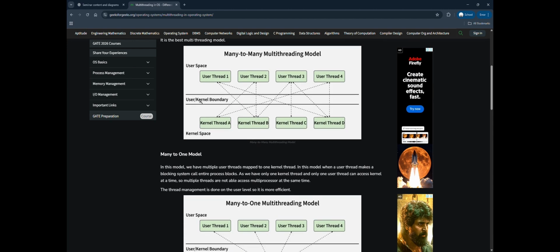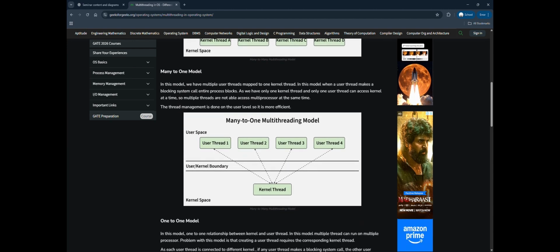Coming to the many-to-one model. Imagine that in an office you have four assistants, but you give all their work to one clerk to process. They line up and only one can be served at a time. In a real example, older versions of Java on Solaris OS used this model. It was simple, but not so efficient. If one thread is blocked for input, all others have to wait until the first thread is done. This is how the many-to-one model performs.